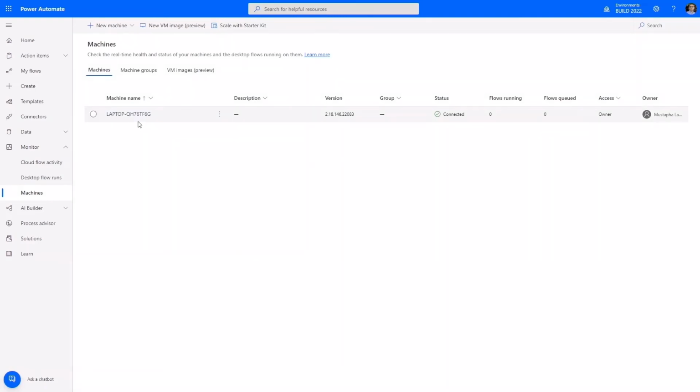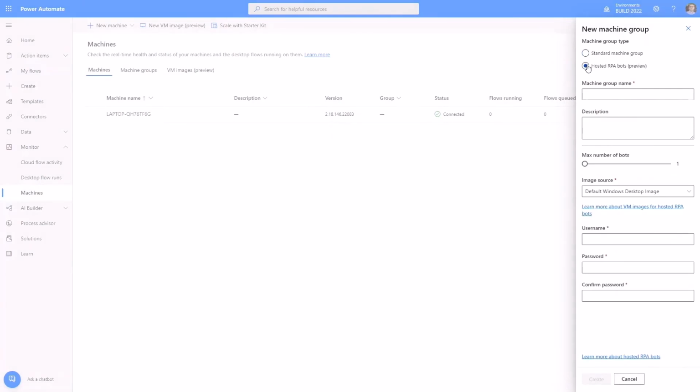It's easy to set up your hosted RPA bots. Just provide a few parameters. Just give it a name, max number of parallel bots allocated to this group, which base image and which account you want to use, and you're all set.